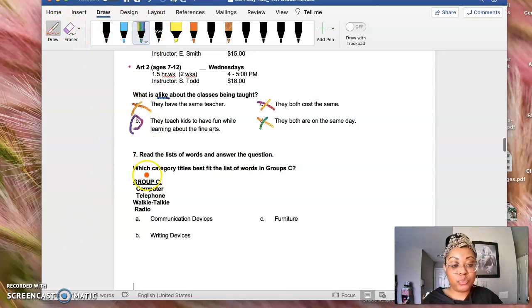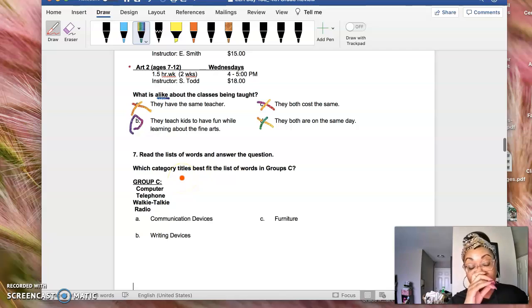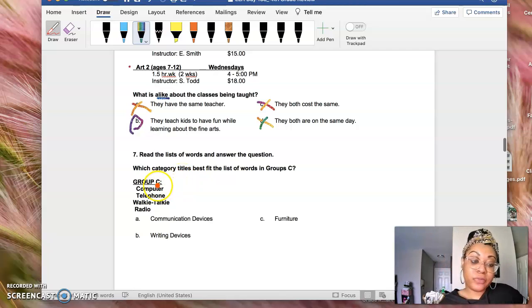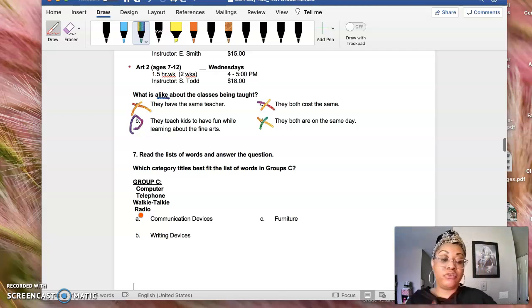And then number 7, which category titles best fit the list of words in Group C? So Group C says computer, telephone, walkie-talkie, radio. All of these things are things that you communicate on. You communicate through the computer, through email. You communicate over the phone. You communicate through a walkie-talkie or even on a radio. Okay? So all of these are communication devices.